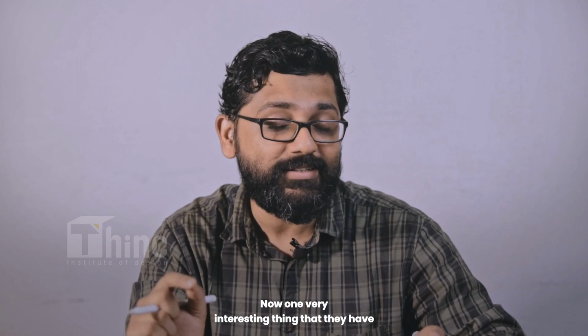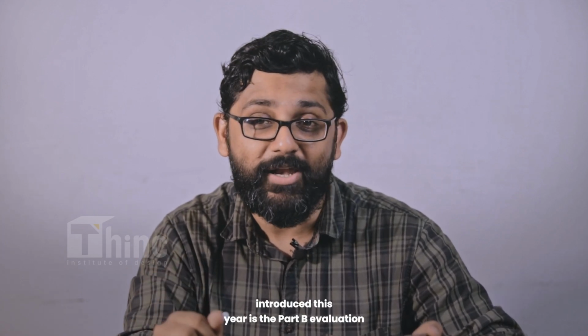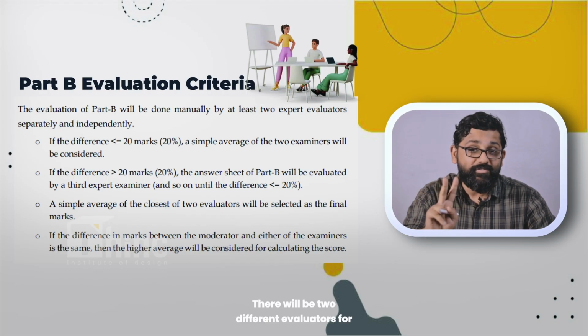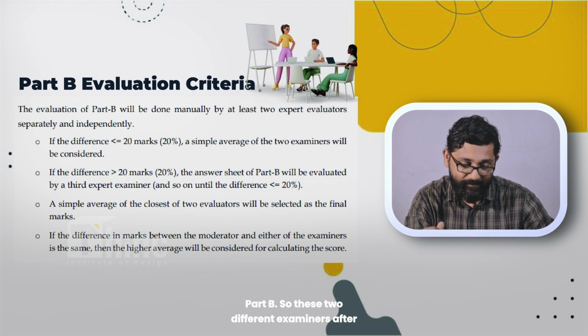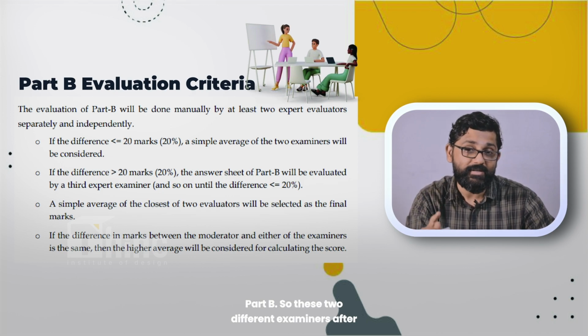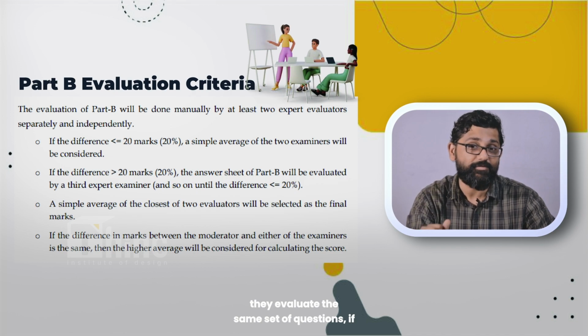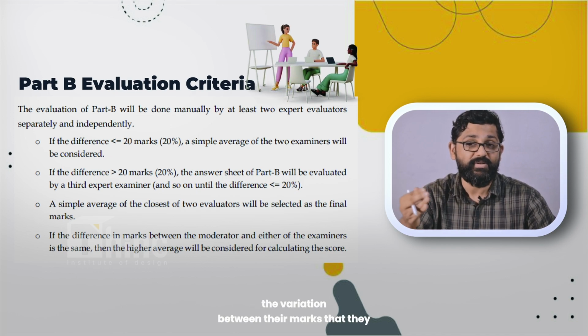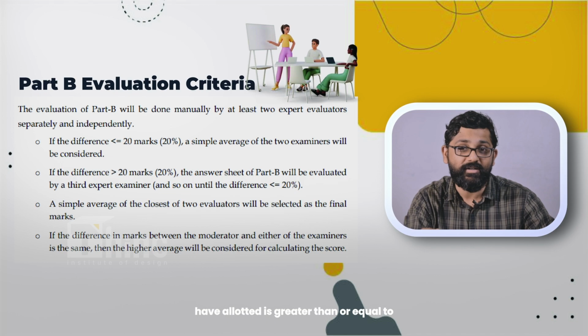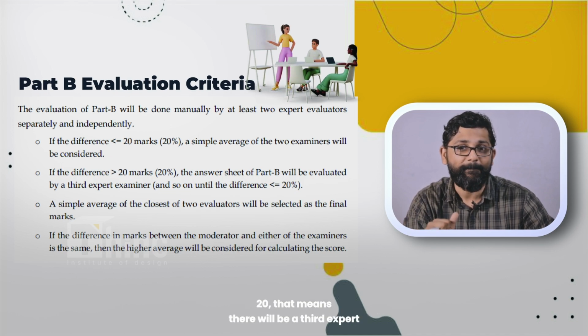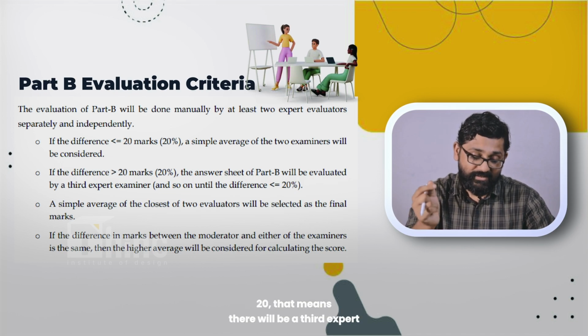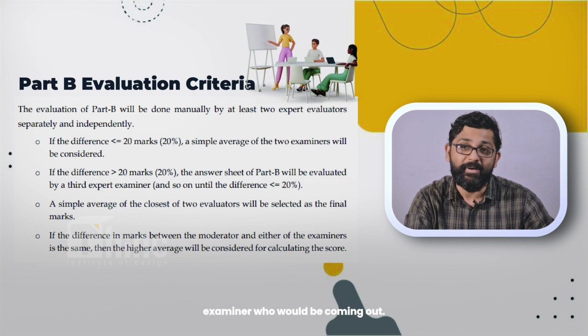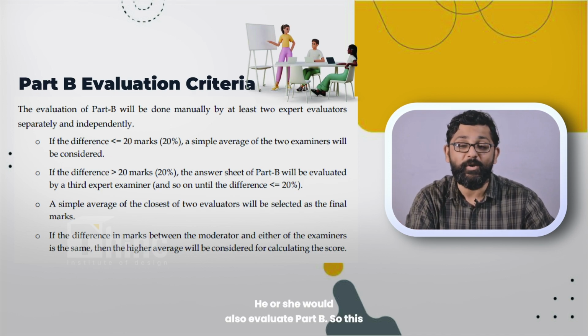Now, one very interesting thing that they have introduced this year is the Part B evaluation criteria. There will be two different evaluators for Part B. So after these two examiners evaluate the same set of questions, if the variation between the marks they have allotted is greater than or equal to 20, then a third expert examiner will come in. He or she would also evaluate Part B.